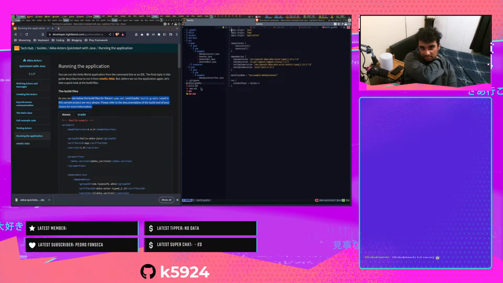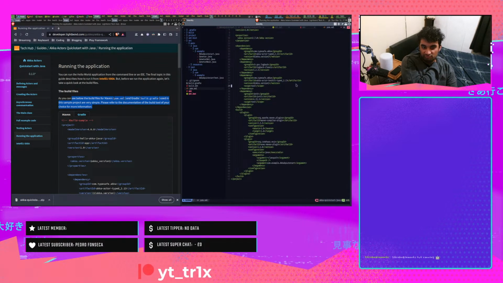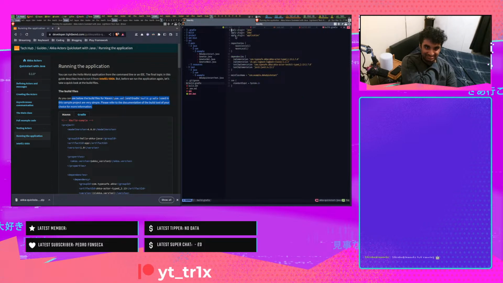Gradle and Maven. I'm gonna keep the Gradle open because Maven is verbose. Gradle is a bit nice to look at. It just applies some plugins, which is basically like imports. It checks these repositories, so you want to just check Maven Central most of the time and Maven Local. Dependencies are just saying that you want to grab this version of this library and you want to use it. Test implementations are just for testing frameworks.